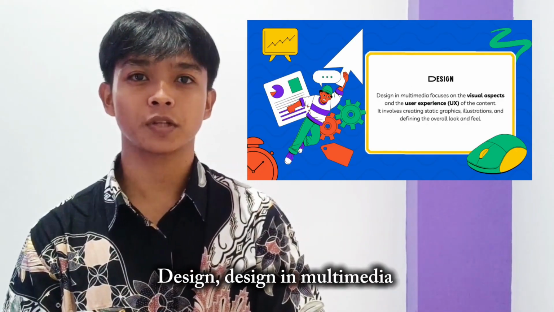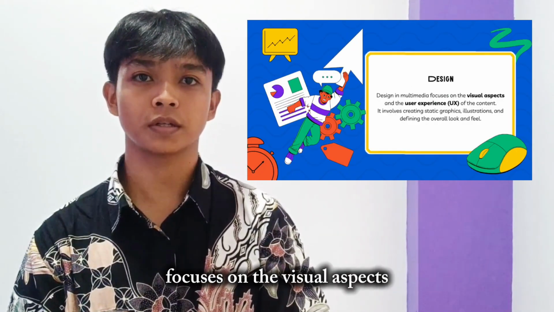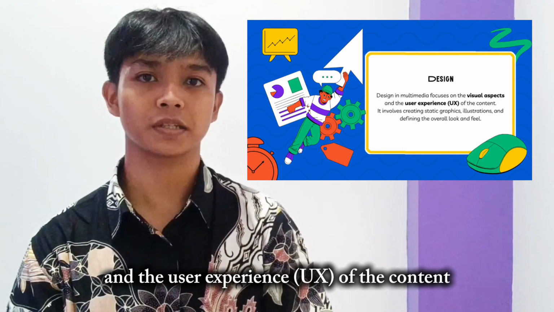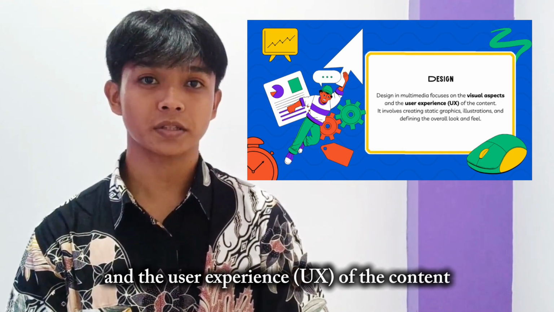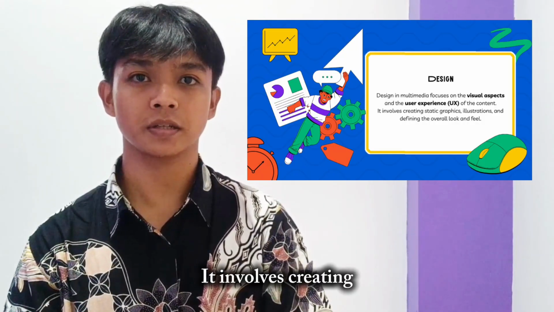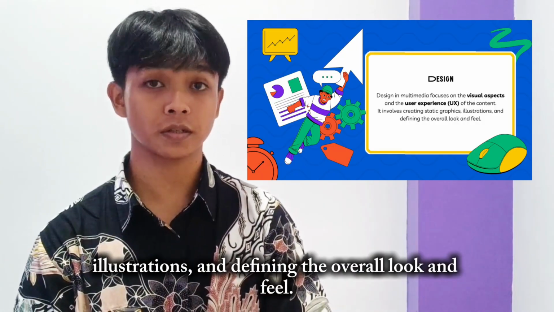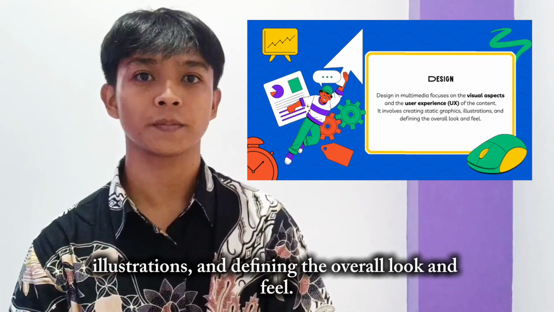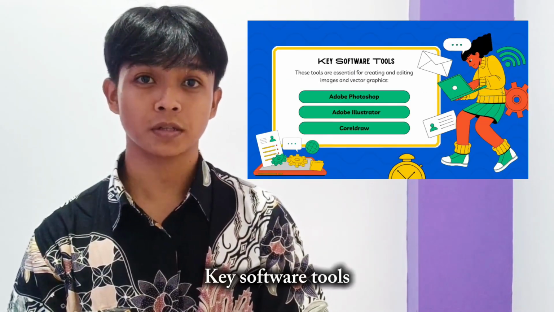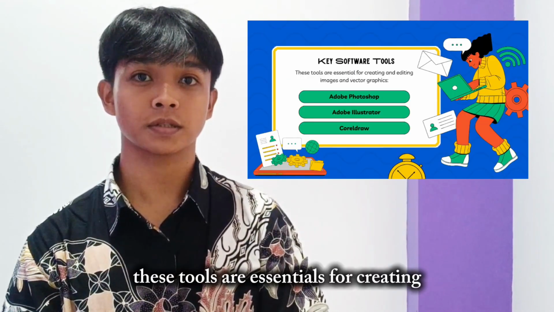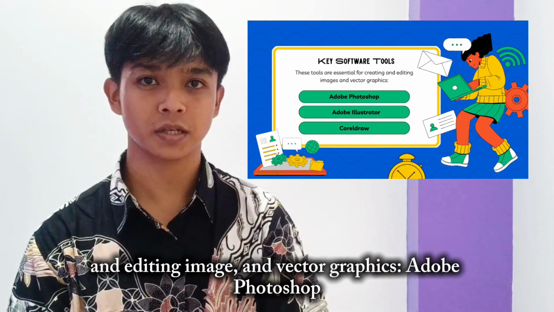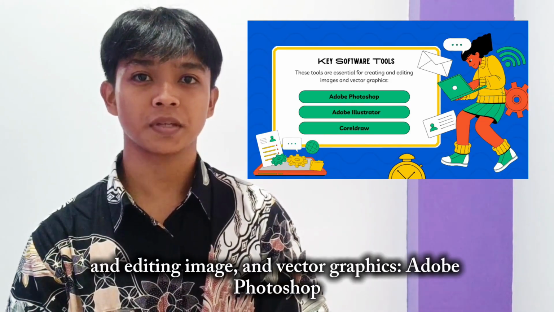Design in multimedia focuses on the visual expression and the user experience of the content. It involves creating graphics, illustrations, and defining the layout and logo files. Software tools are used for creating and editing images and vector graphics.